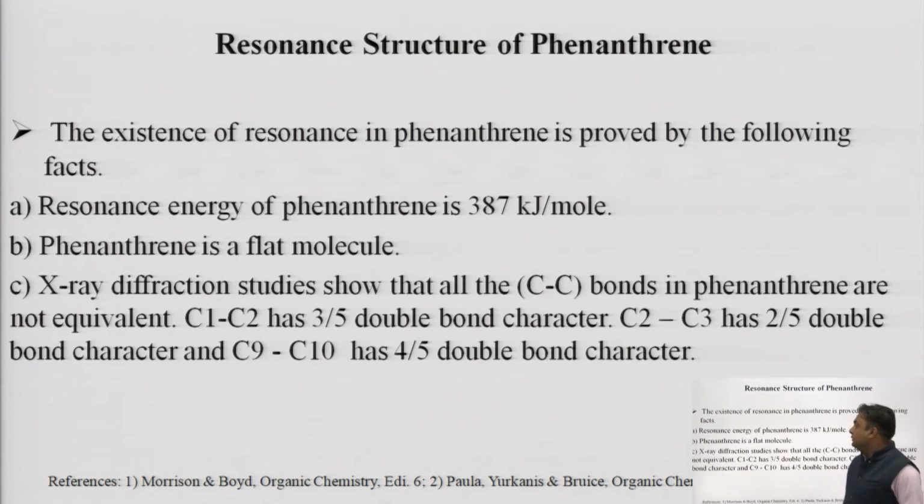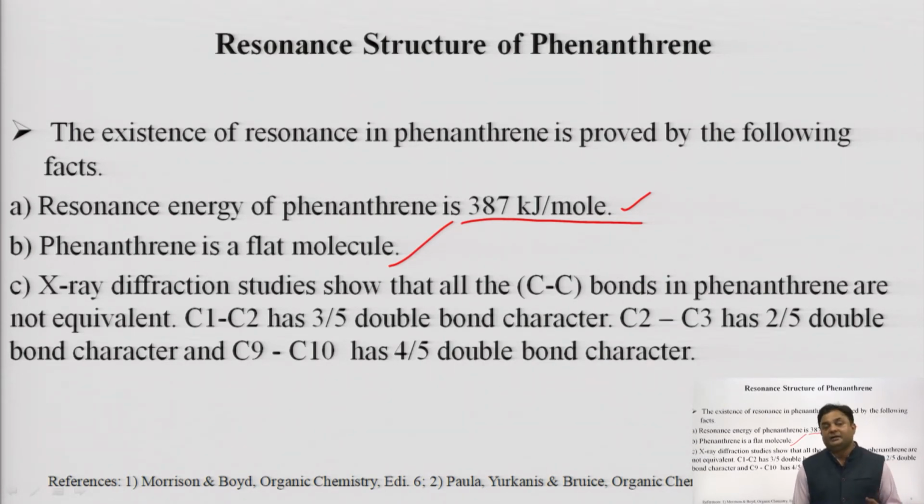So, as you can see, the resonance energy of phenanthrene is very high, which means it is very stable. Again it is a flat molecule, as we have discussed already, because it has 14 carbons and each carbon is sp2 hybridized, with one unhybridized p orbital holding an electron.